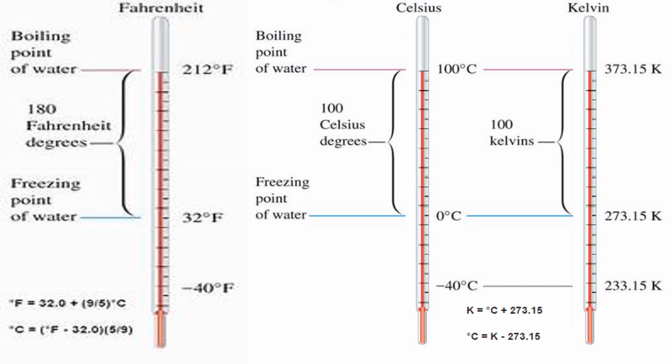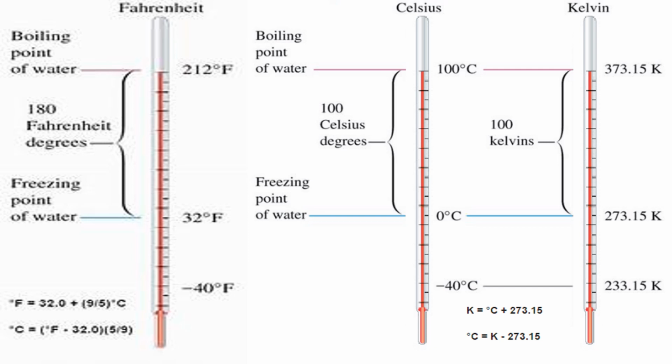And then the next type of scale is Kelvin scale. What is the melting point of water in Kelvin scale? 273 Kelvin.